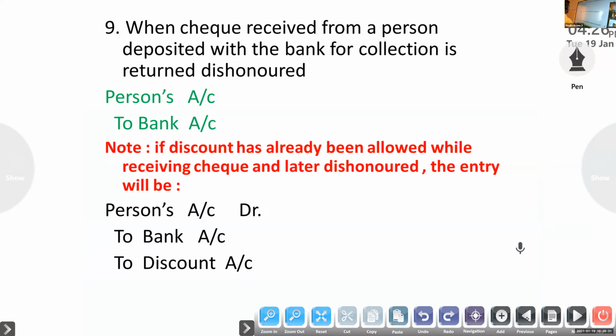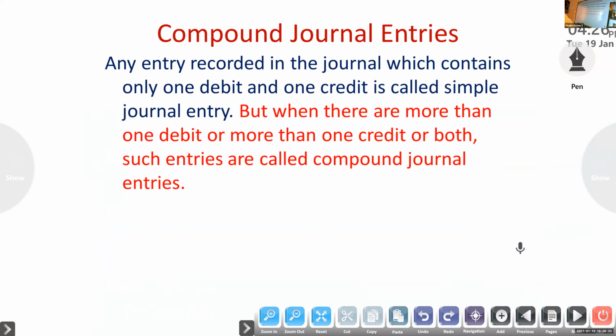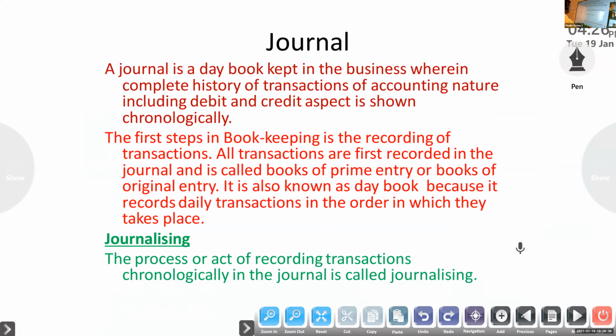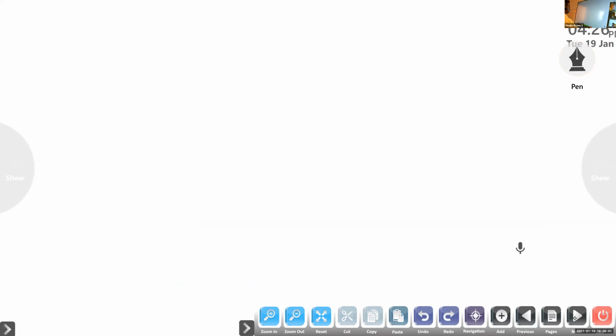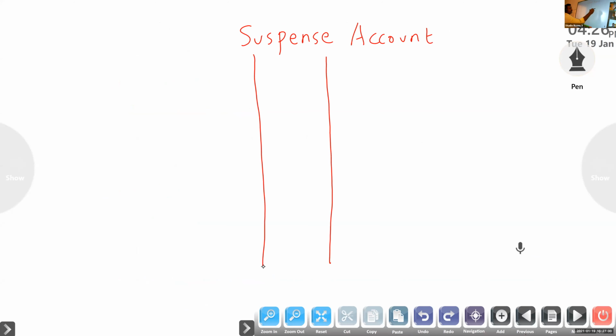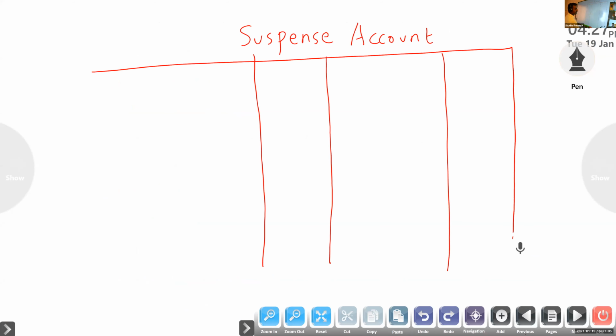You have to prepare the ledger, suspense account. So here note, normally they used to give an opening balance, put on the debit side of the trial balance. Here they didn't give anything. So on the basis of journal entries, we will write.